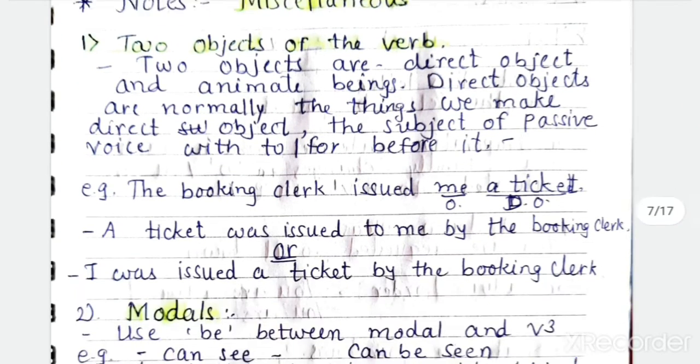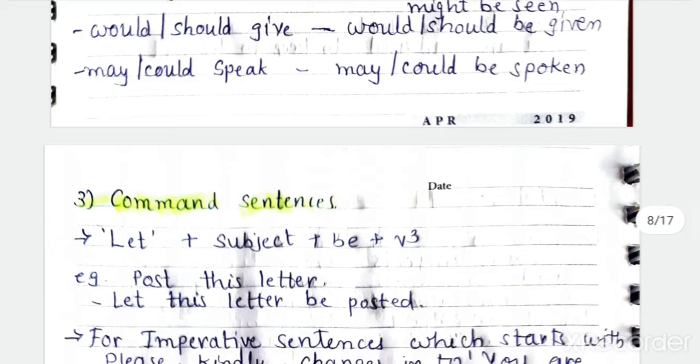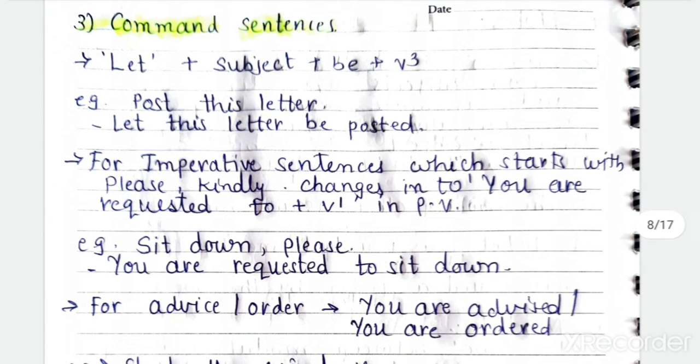Now go through miscellaneous and models. Now let's see command sentences. Command sentences mean mostly orders are given or a request is made. Sometimes these commands are expressed in different ways. So there are many ways to write commands in passive voice.